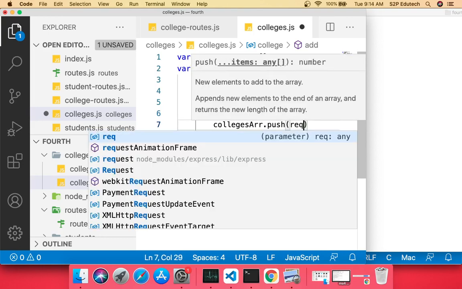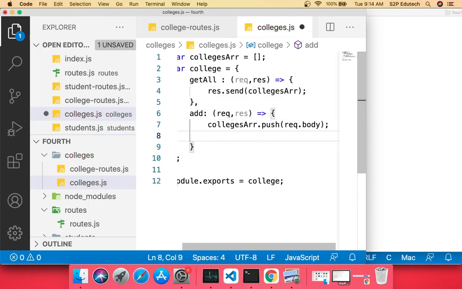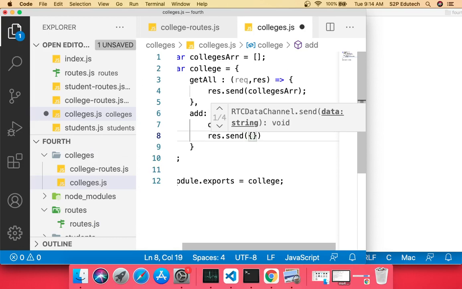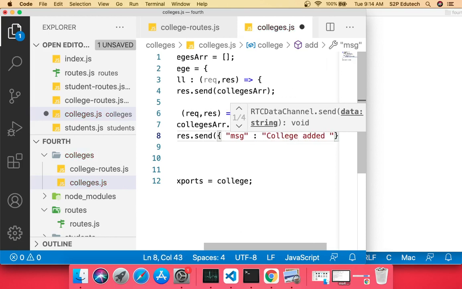I'll simply pass request.body, assuming that I am getting a proper structure from Postman or from whatever client I am having. After that, I would say response.send, and inside that I'll pass a JSON. In this JSON, I would simply say message. You can give any message, say college added successfully.